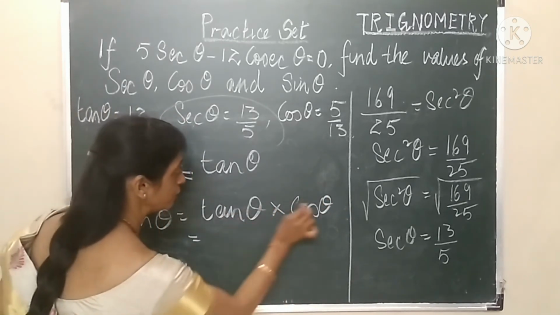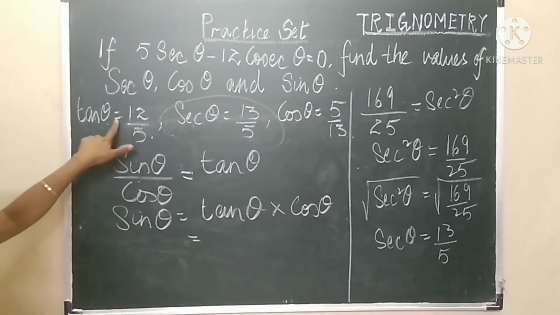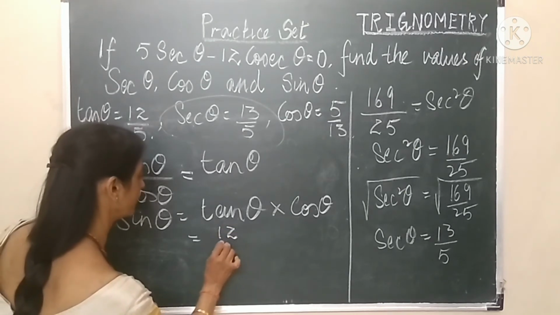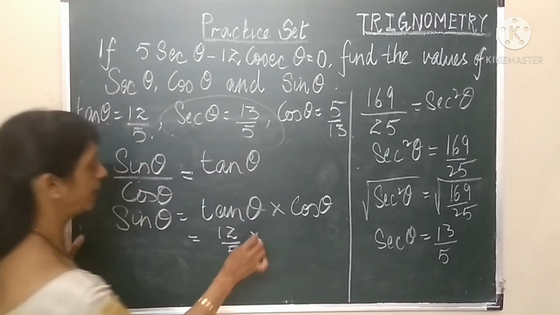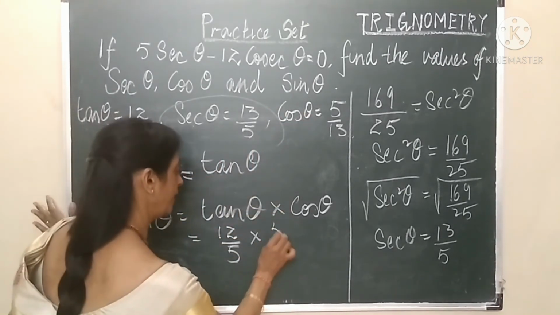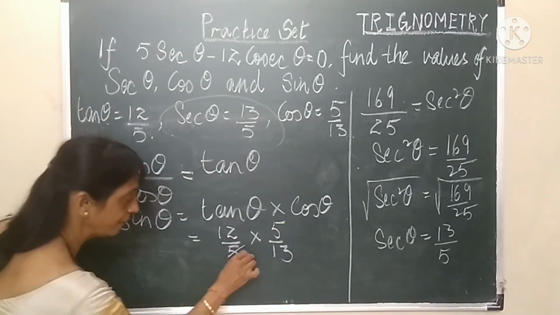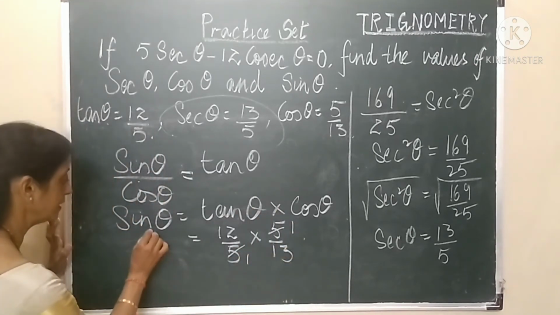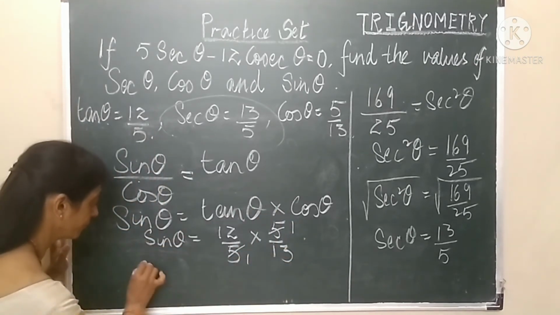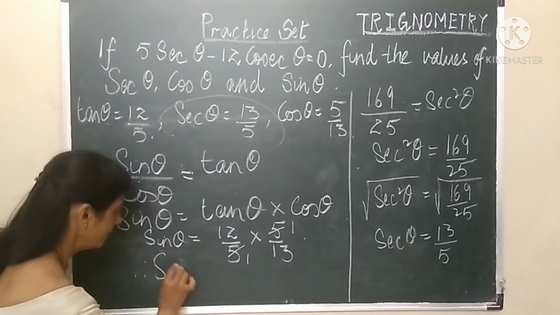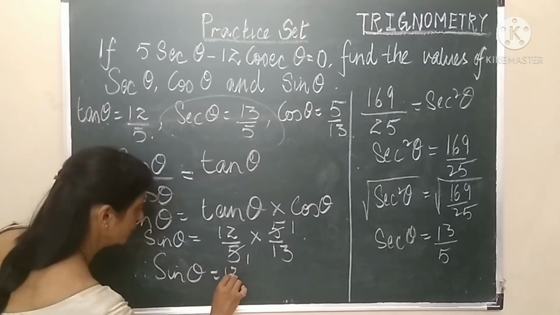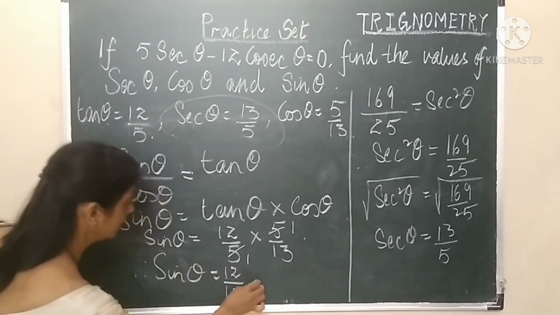Do we know the values of tan and cos? Yes. Tan is equal to 12 upon 5 multiplied by cos theta is 5 upon 13. Are we able to reduce? Definitely. 5 ones are 5, 5 ones are 5. Therefore, sin theta is equal to 12 upon 13.